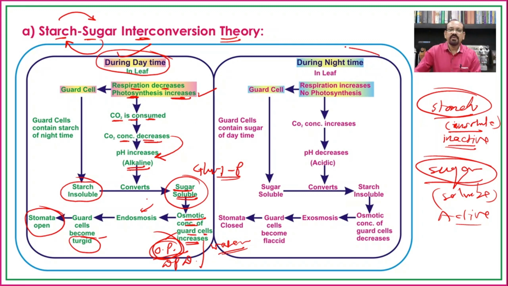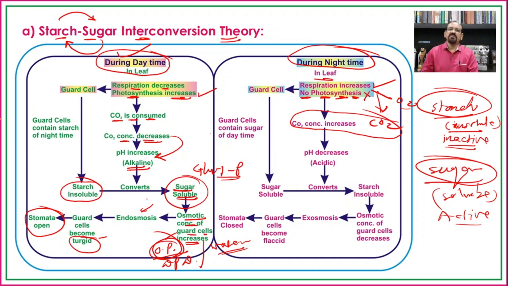But during the night time in the leaf, respiration increases, and because of the absence of light during the night, there is no photosynthesis. As photosynthesis is not carried out but respiration is, there is use of oxygen and release of carbon dioxide. This results in an increase in the concentration of carbon dioxide in the guard cells.